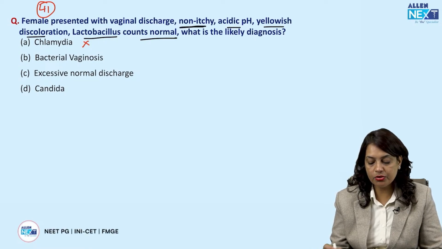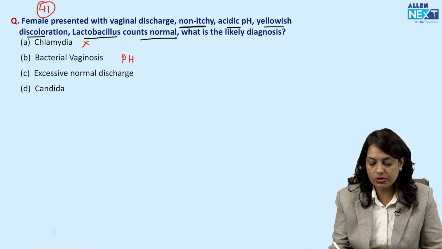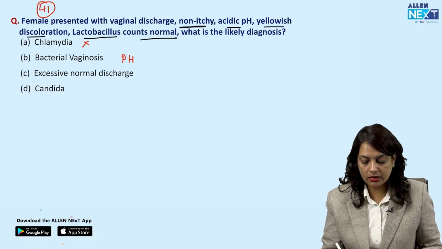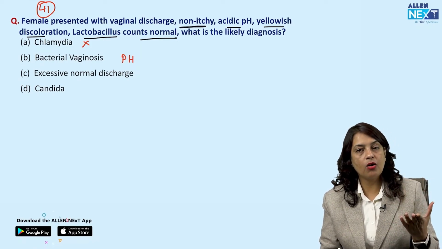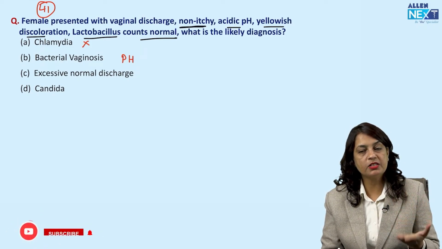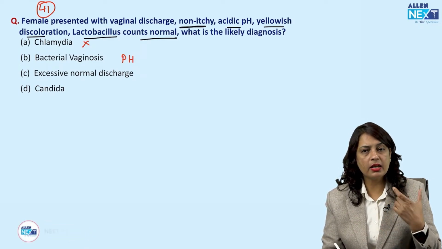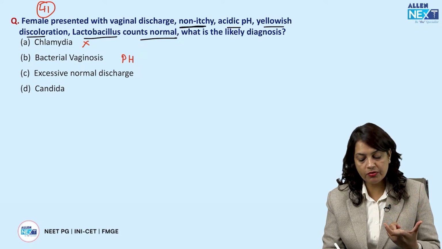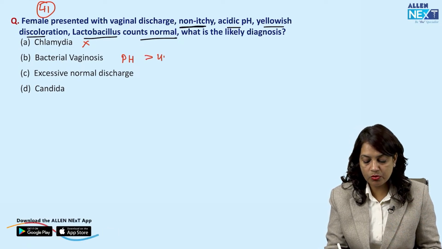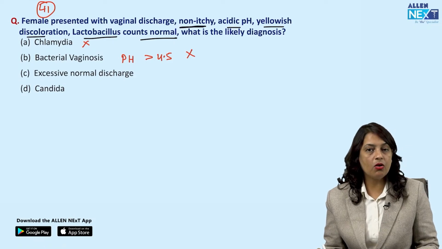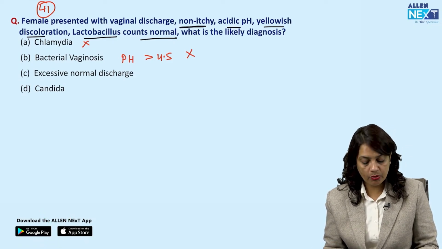Now, bacterial vaginosis. In bacterial vaginosis, the lactobacillus counts are reduced because they have been replaced by Gardnerella vaginalis. And one more thing, there is a clue of fishy odor vaginal discharge and the pH is more than 4.5. So this is also not fitting into this question.